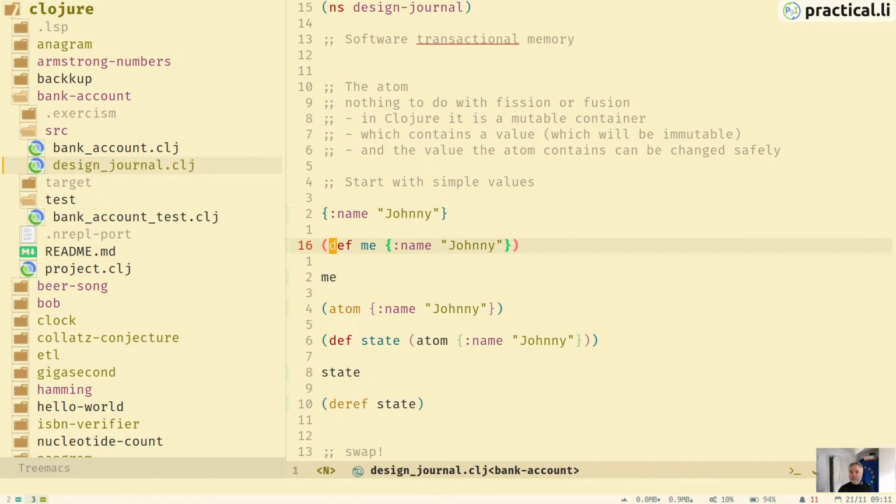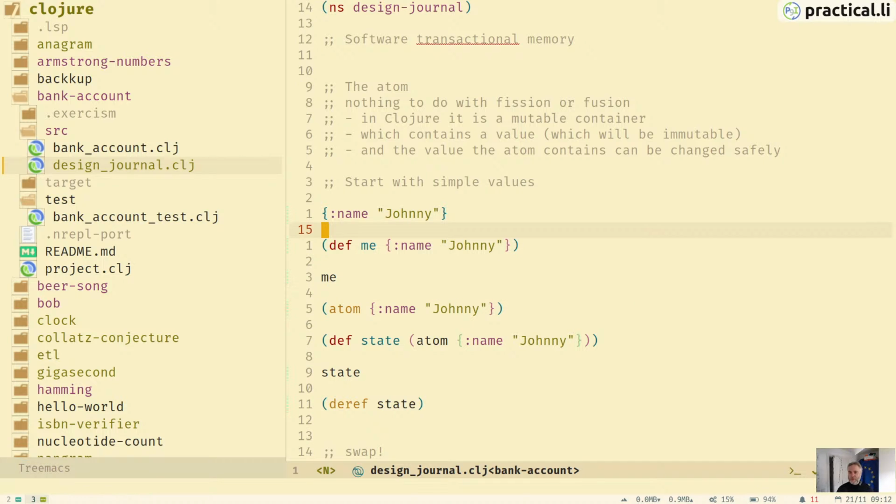If we evaluate this, this creates a name called design-journal me, which when we evaluate that, shows the value that me points to.